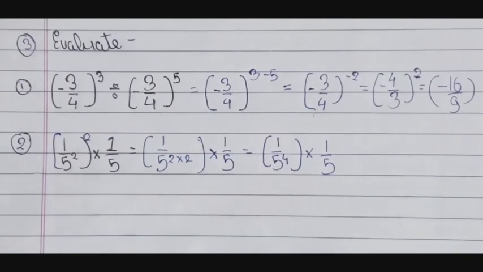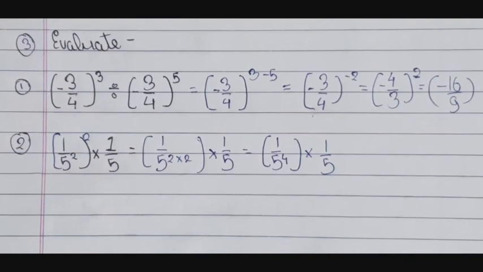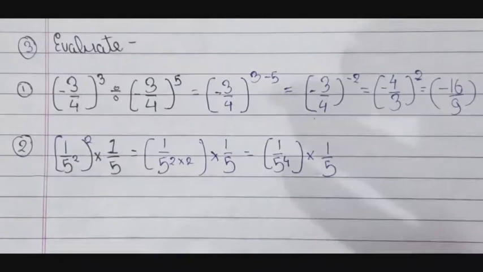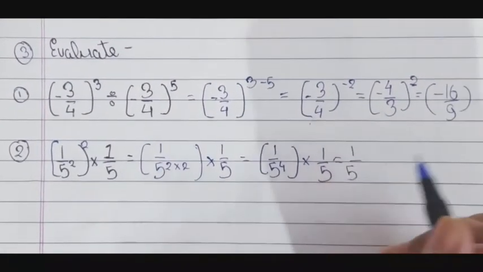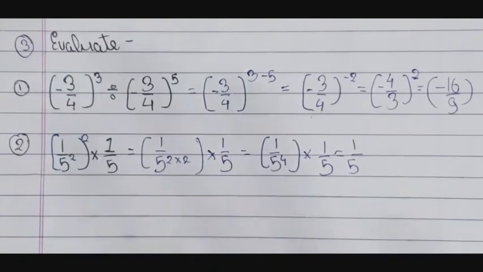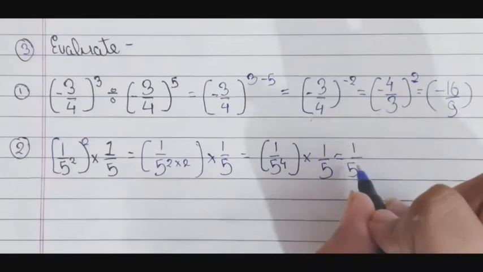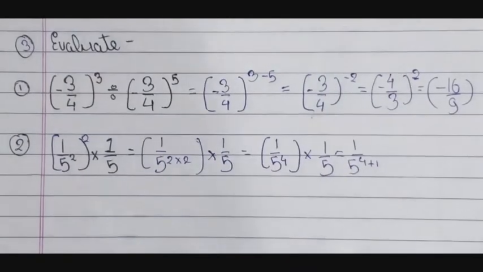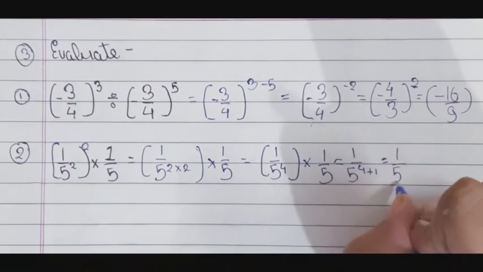So this is tricky. I am putting my hand on my legs and thinking how to do it. So now I know how to do it. I have not cheated from anywhere. I had just shuffled my mind and got the answer. 4 plus 1, so it is equal to 1/5 to the power 5.